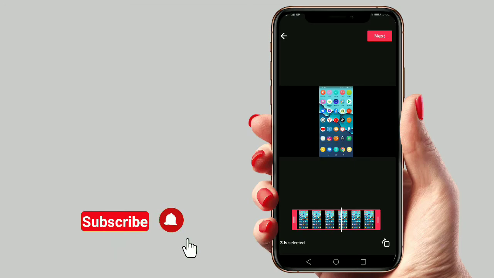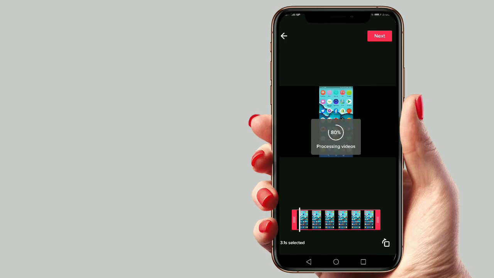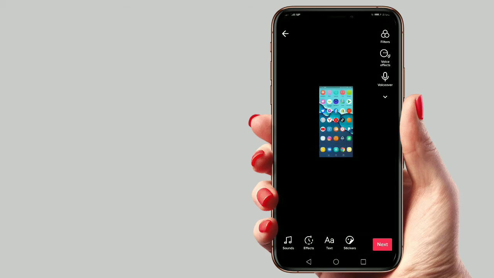Hello TikTok. Now tap on the next button. Now here, tap on the voice effects option above.